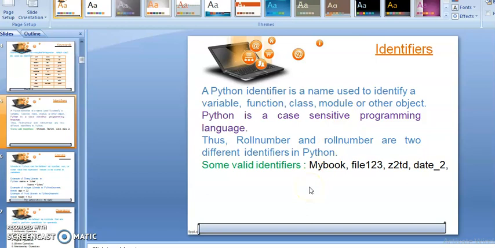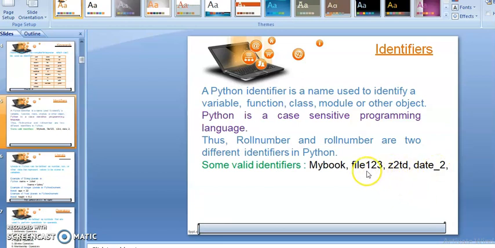Students, there are some rules that we have to follow when we set any valid identifiers. Any identifier can be a combination of characters and numerics, but it can't start with a numeric. Always we have to start the identifier with a character, and no spaces are allowed between two words in identifiers. If you want to make the space, then you have to use the underscore symbol, just like you can see here date underscore 2. If you want to make the space between the date and 2, then you have to use the underscore symbol in place of white space.